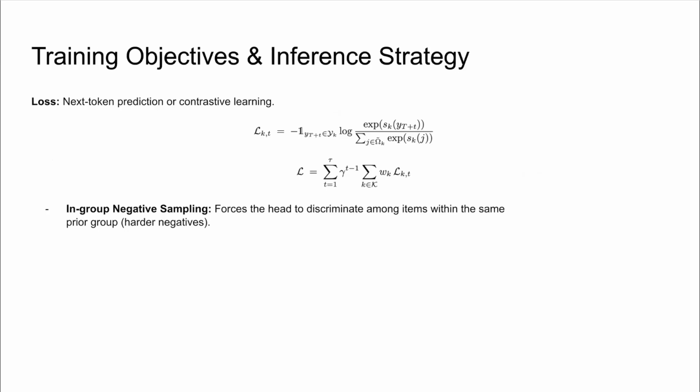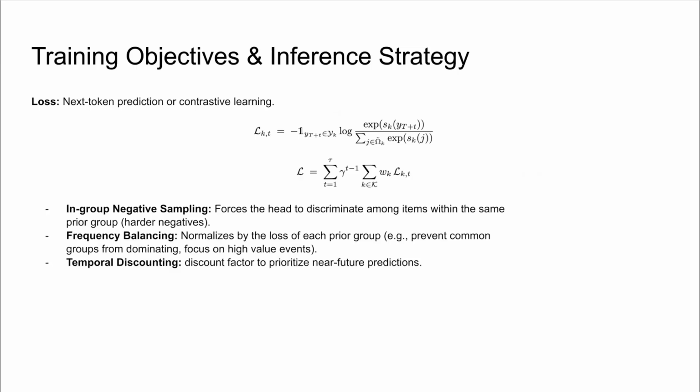Finally, we can take a look at how we train and serve this architecture. For loss, we use either next token prediction or contrastive learning. But the most important trick here is in group negative sampling. When we compute the softmax, we force the head to discriminate only among the items within its own prior group. By doing this, we naturally expose the model to harder, semantically similar negatives, which leads to much better representation learning.